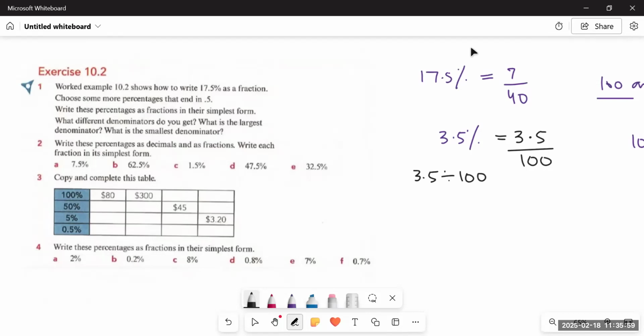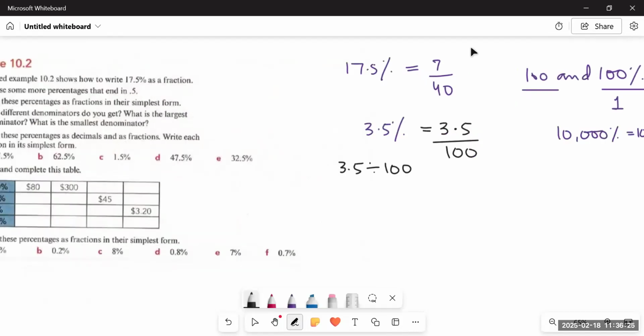And whenever there is a point in a fraction, we have to remove it. So write down somewhere, or just keep in your mind that fraction doesn't like decimal. Fraction and decimals are opposites of one another. So if there is a decimal in either the numerator or denominator, we have to remove it. And how can we remove it? We can simply remove it by seeing how many decimal places we have. So if we have, let's say, one decimal place, we will multiply both the numerator and the denominator by 10. And it turned out to be 35 upon 1000. Now you see, we have no decimal left.